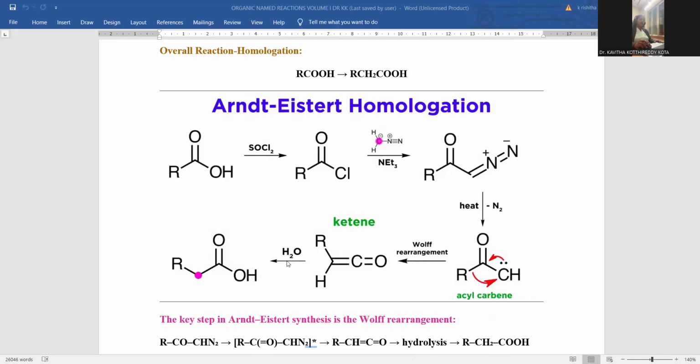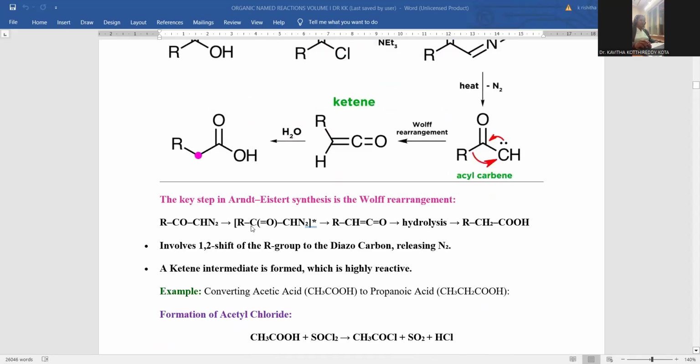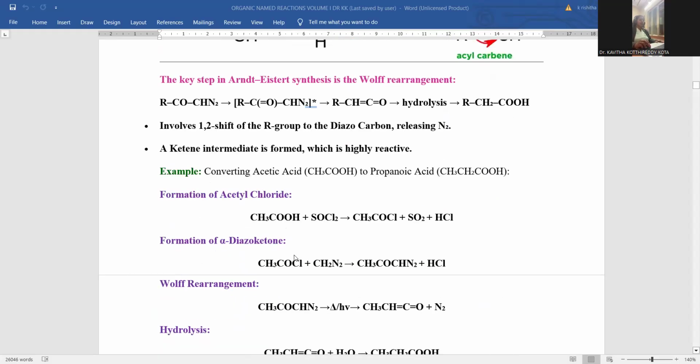Later on, you are supposed to treat with water, which is able to bind at the carbon. This olefinic double bond will be broken and a simple addition reaction takes place, giving rise to the higher carboxylic acid. This is the way a clear mechanistic representation is provided for the Arndt-Eistert homologation process. A key step in this reaction will be the Wolff rearrangement. Conversion of carbene intermediate to ketene intermediate is the deciding factor in this entire process. This is the driving force over there.